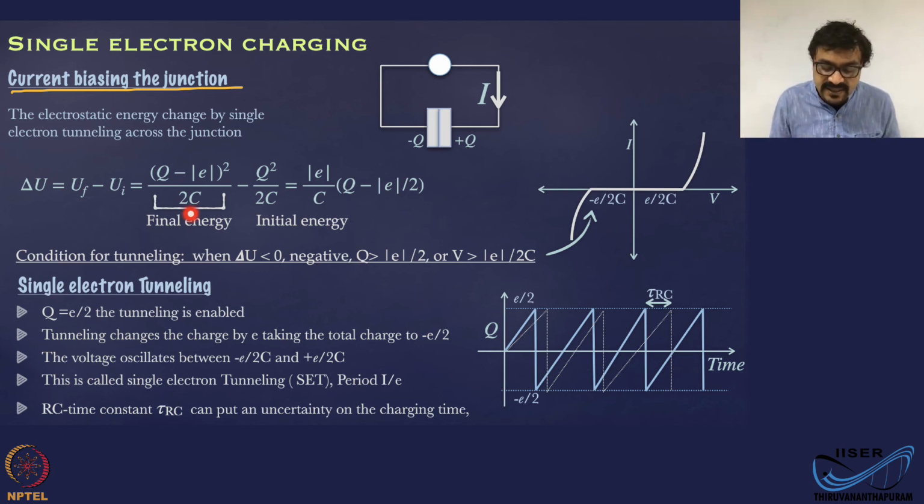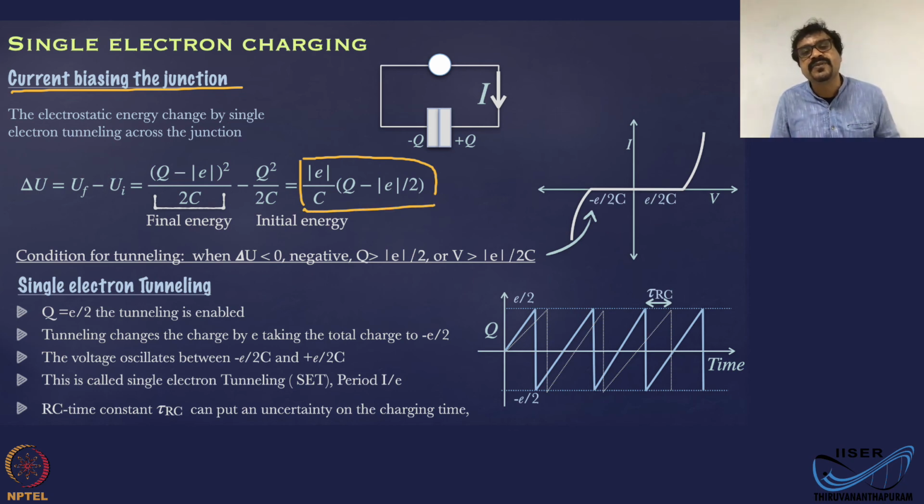Then the energy difference between before and after: Q minus e is the final charge, and Q is the initial charge, and the square of this charge divided by the capacitance is going to give you the final energy. Here the square of the initial charge by the capacitance gives you the initial energy. So the difference here is delta U is this quantity here, e by C into (Q minus e by 2). That's what it is.